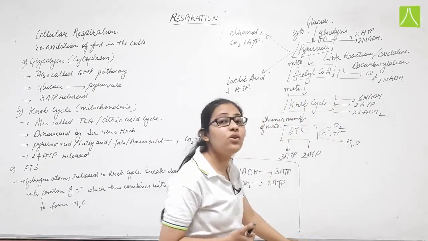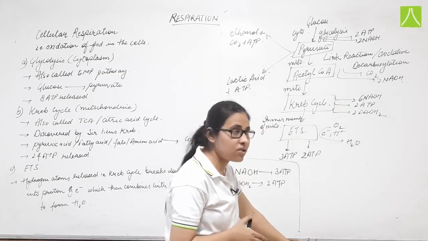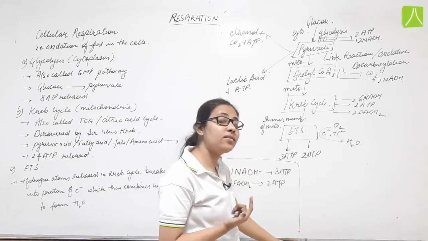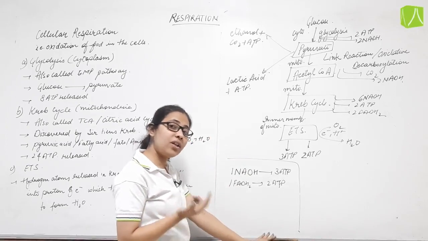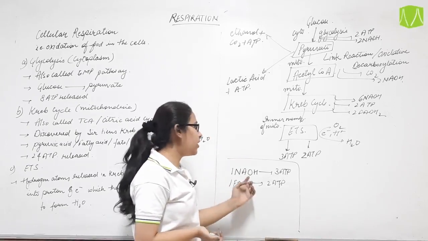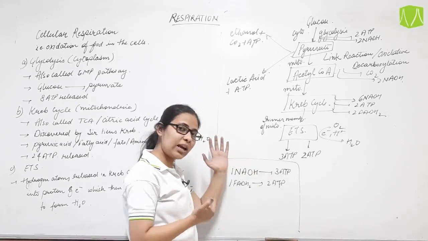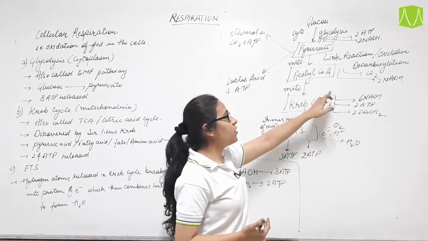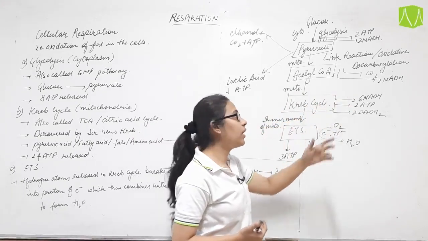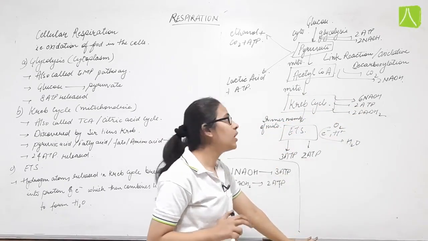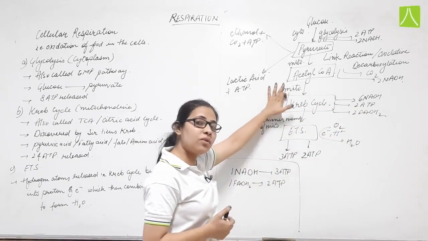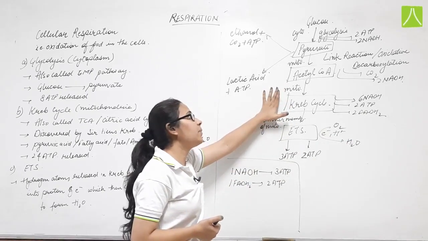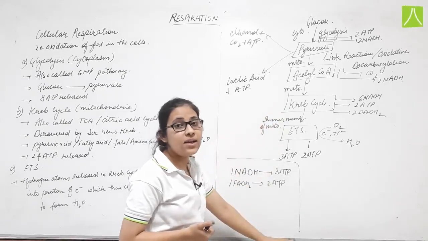Since it is a decarboxylation reaction, CO2 is removed in this reaction and 2 molecules of NADH are also released. I have told you what NADH is. NADH is the electron carrier with the help of which ATP is produced. 1 NADH gives you 3 ATP. Now we will calculate the ATP. First we will see this. In the link reaction, or oxidative decarboxylation, CO2 is released, 2 molecules of NADH are also released, and the product formed is acetyl coenzyme A. Now this acetyl coenzyme A enters into the Krebs cycle.